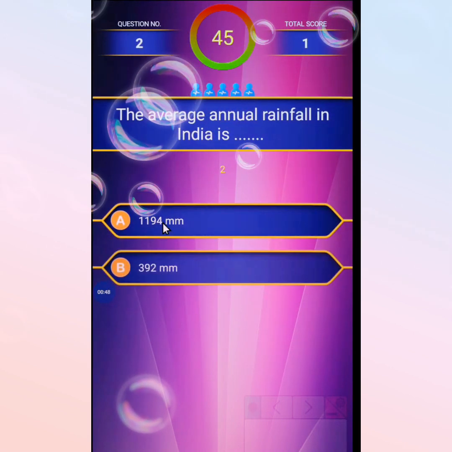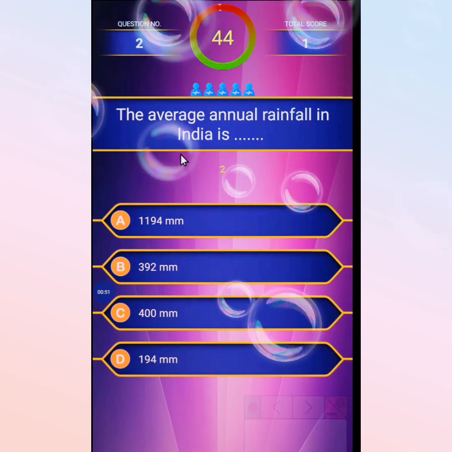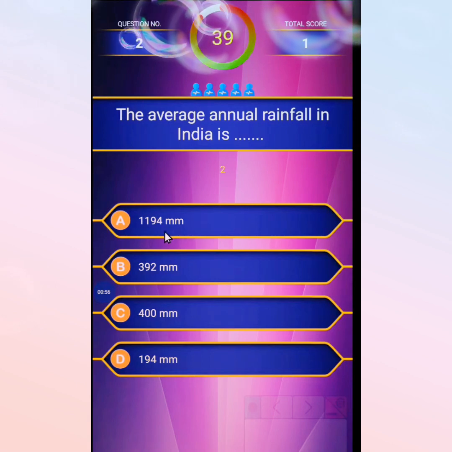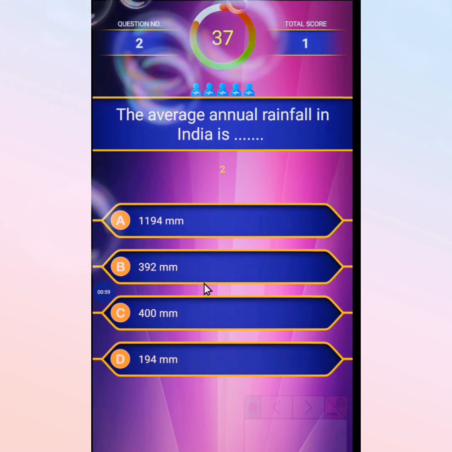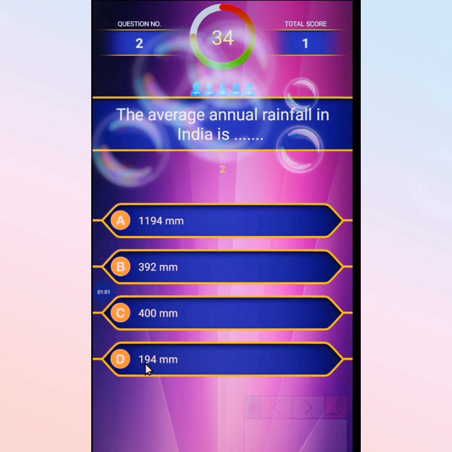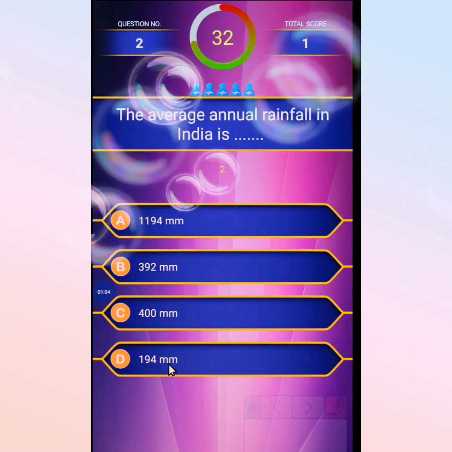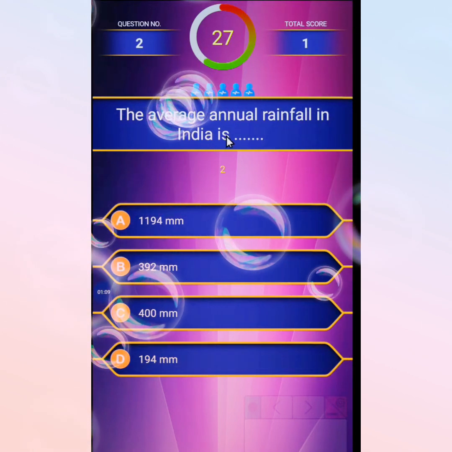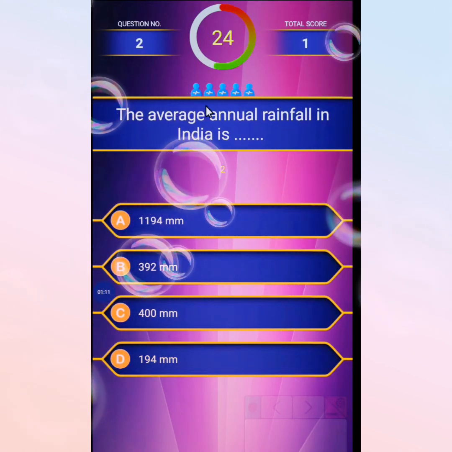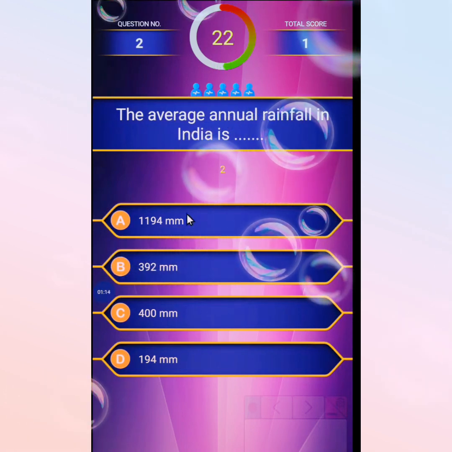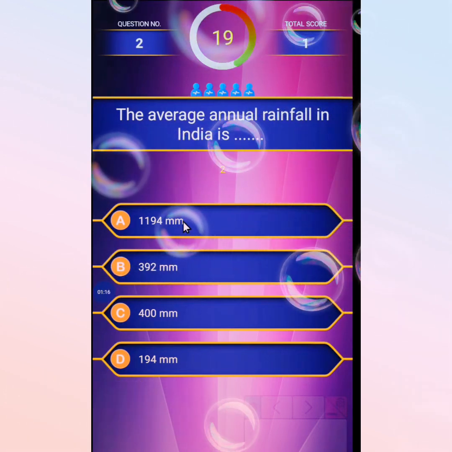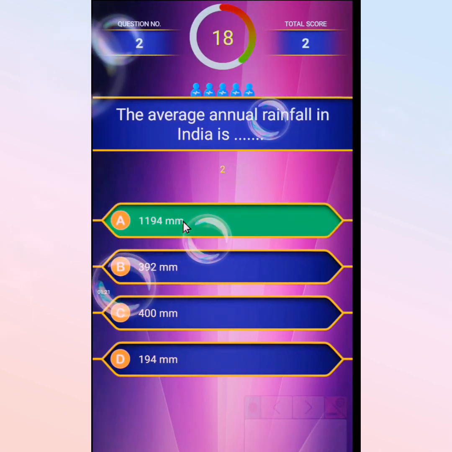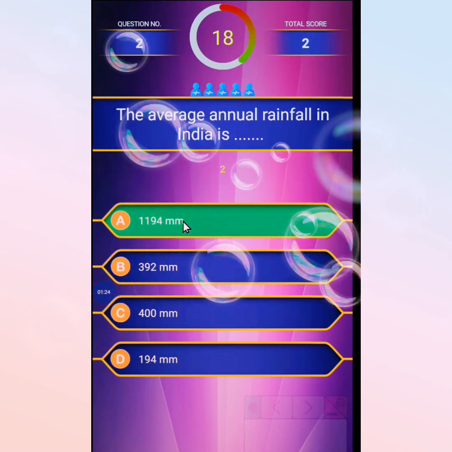The second question: the average annual rainfall in India is, first option 1194 mm, 392 mm, 400 mm, and the last option 194 mm. The correct option is 1194 mm.